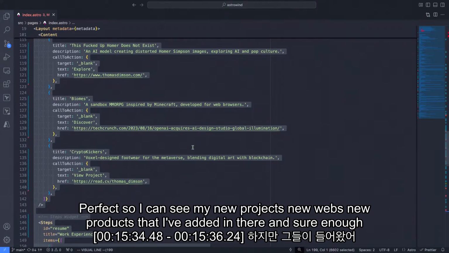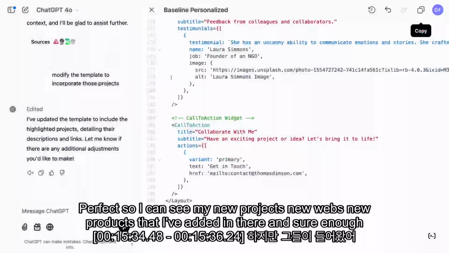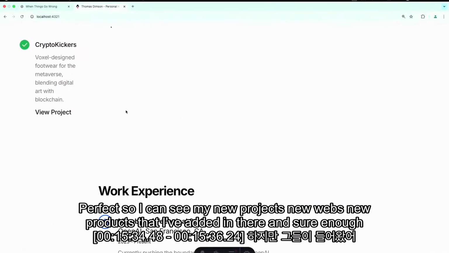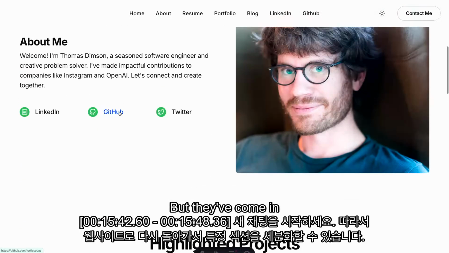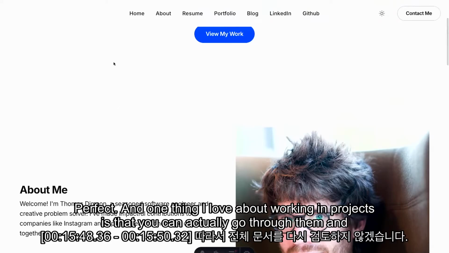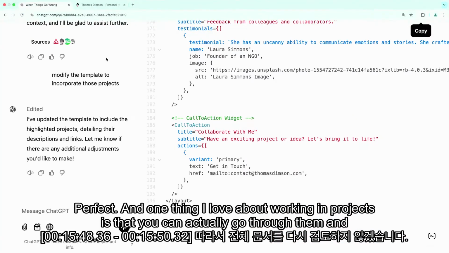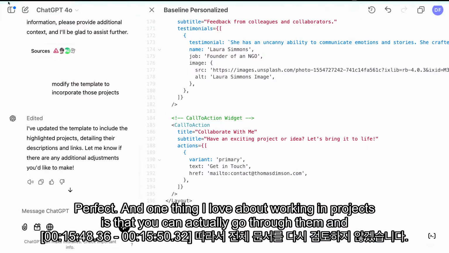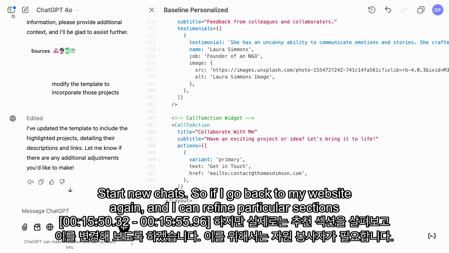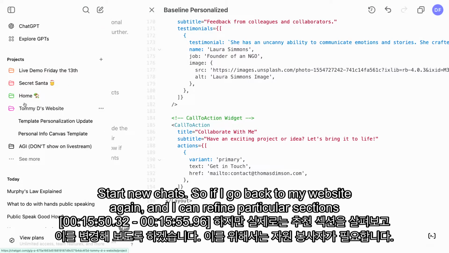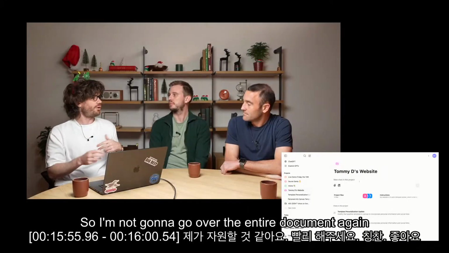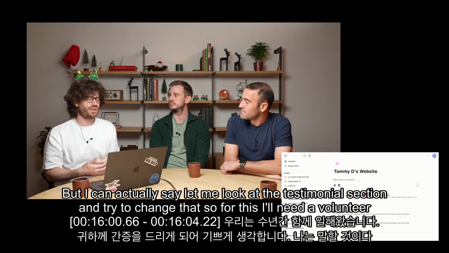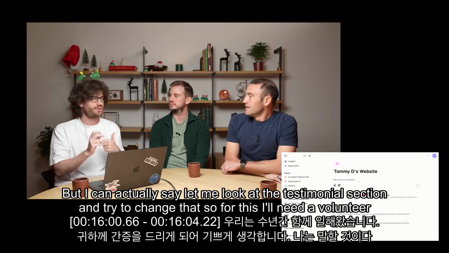Perfect. So I can see my new projects that I've added in there. And sure enough, I can see them right in here. Nice. Again, I'd probably refine that a little bit to make it look a little bit nicer, but they've come in. Perfect. And one thing I love about working in projects is that you can actually go through them and start new chats. So if I go back to my website again, I can refine particular sections. So I'm not going to go over the entire document again, but I can actually say, let me look at the testimonial section and try to change that.